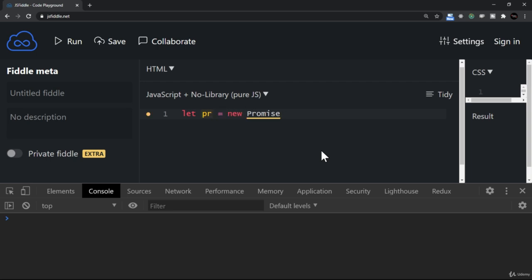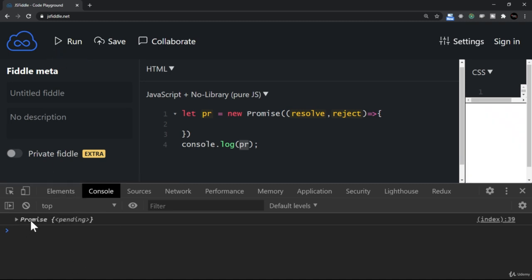The constructor of promise takes one callback function which has 2 parameters. Let me first of all type the code. Without understanding anything, we just try to display the value of PR. PR is an instance of promise. The function which we give as a callback function in the constructor of promise has 2 parameters. The first parameter refers to the resolve state, and the second is the reject state. I'm coming to that, what is resolve and reject. But at the moment, let me just run and see what is the output of PR.